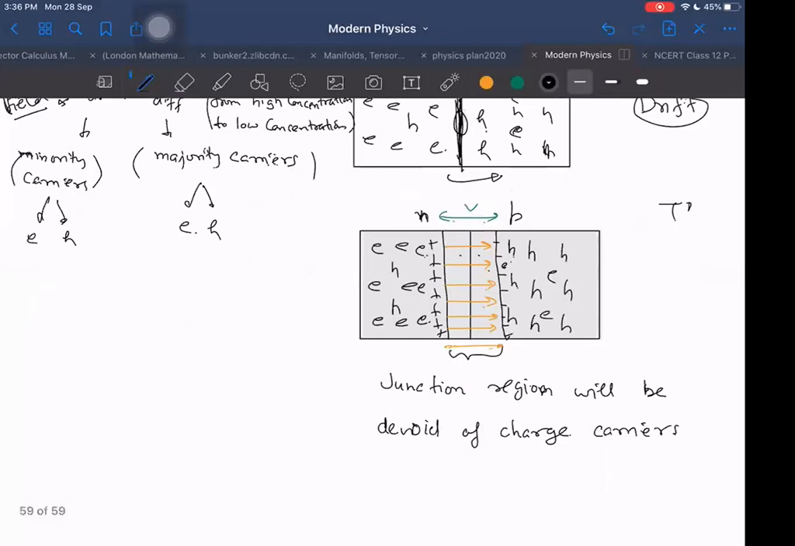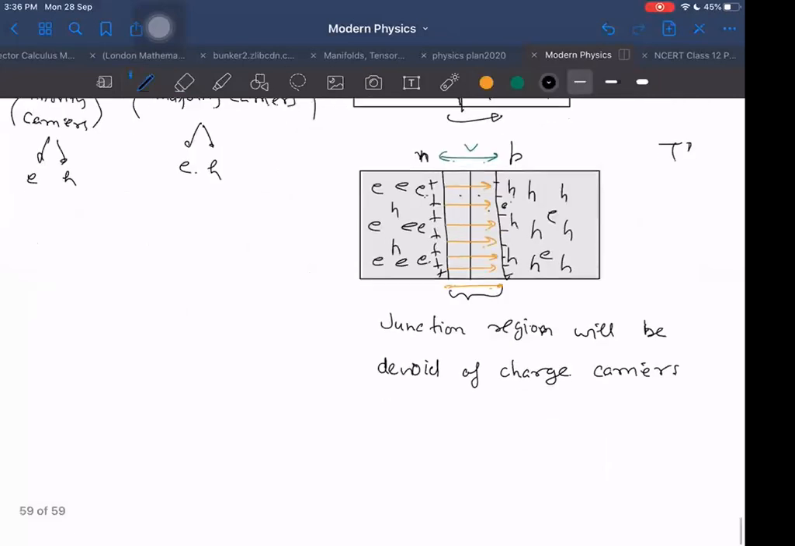And one more, some terms are there which you should be knowing. Depletion region. Spelling I don't remember. Depletion region is nothing but where the charge carriers will not be there in this region. That region is called as depletion region.